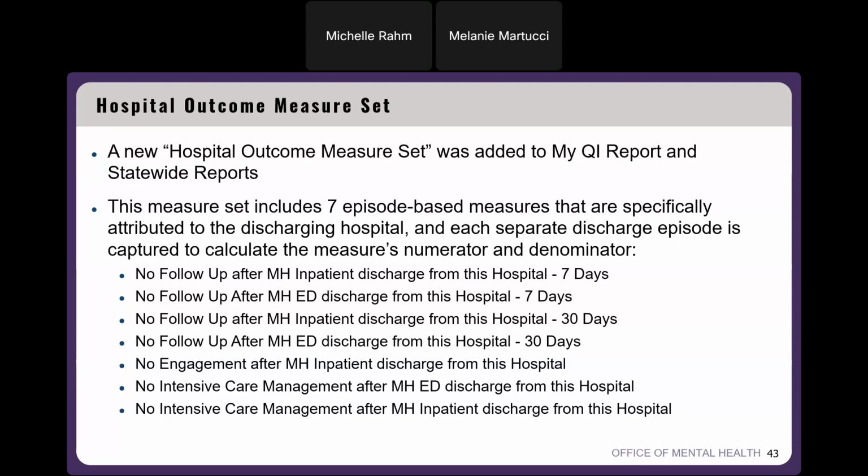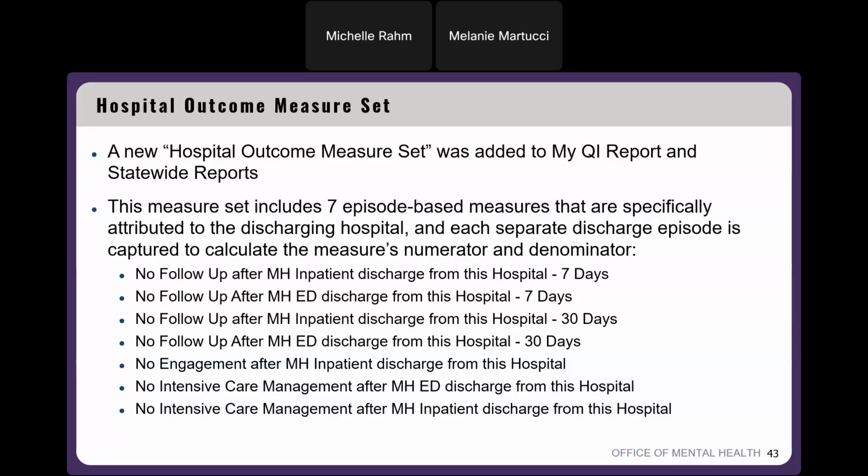And then below that, we have no engagement after mental health inpatient discharge from this hospital. So this is looking at the percentage of discharges who did not receive 5 or more follow-up visits with a community-based mental health provider within 90 days after being discharged.